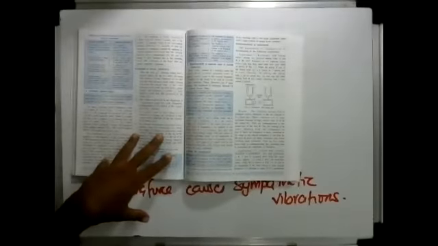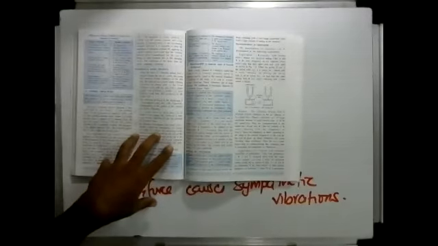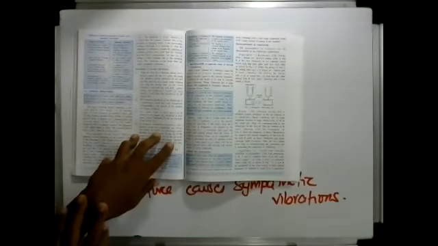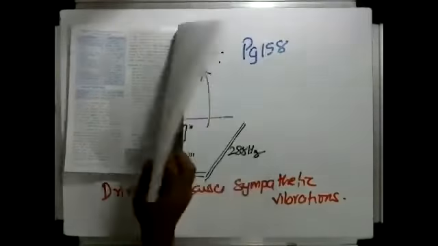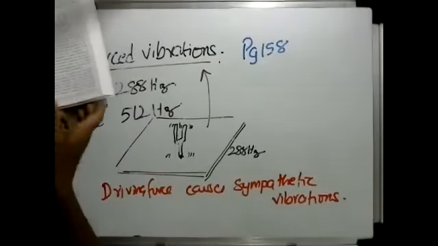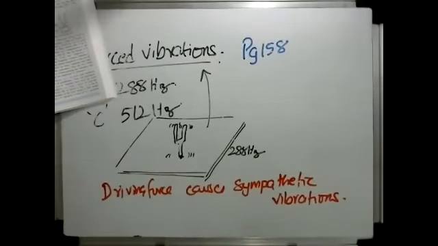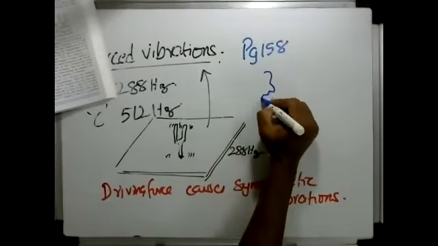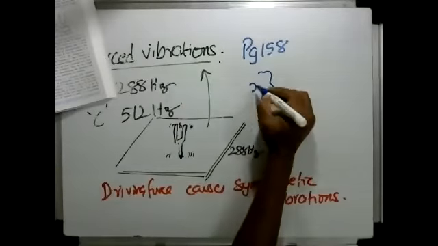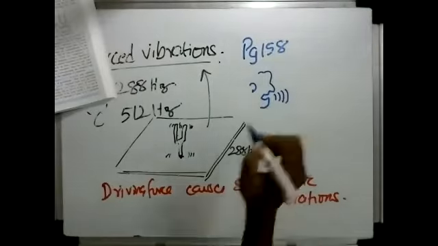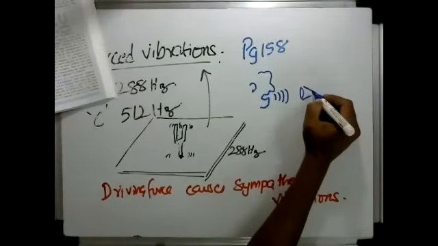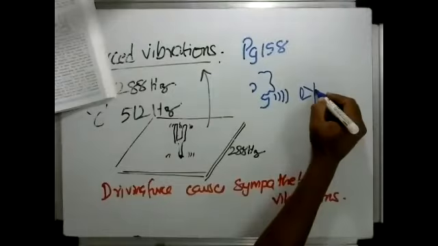The second example is the vibrations produced in the diaphragm of a microphone sound box with frequencies corresponding to the speech of the speaker are forced vibrations. So in terms of the working of a microphone or a speaker, there is somebody who is talking, which means they are producing some sounds, and there is a microphone that is picking up these sounds.